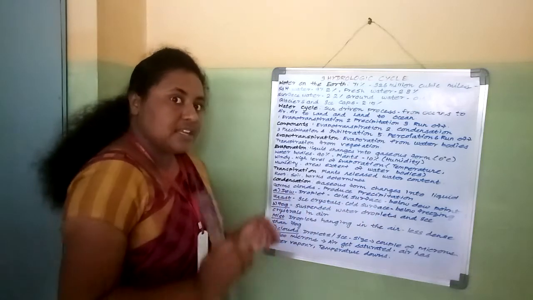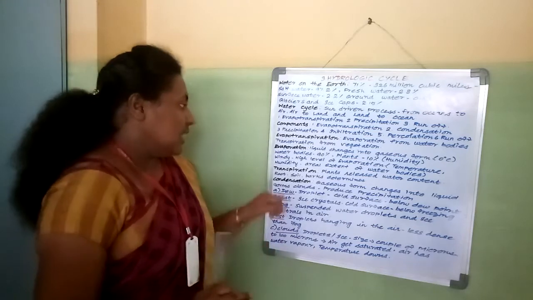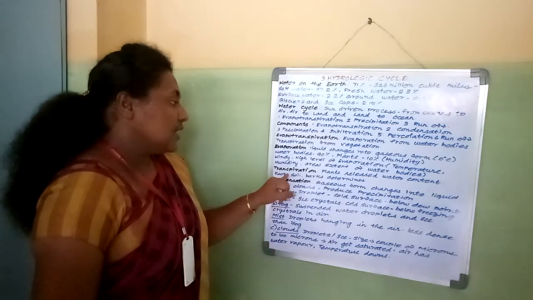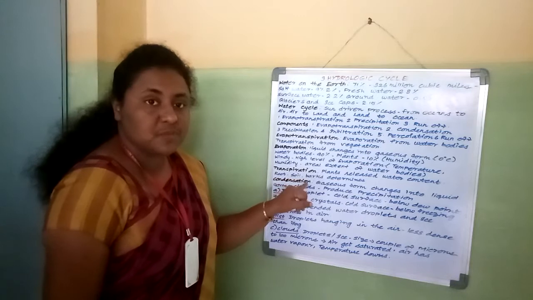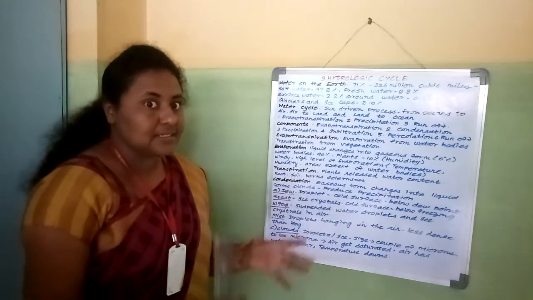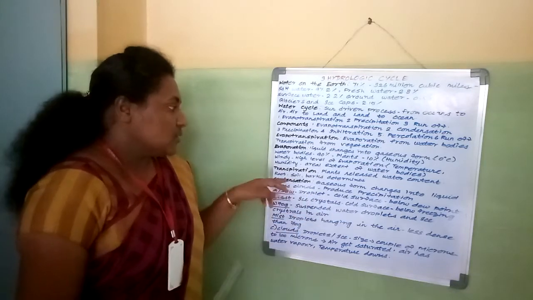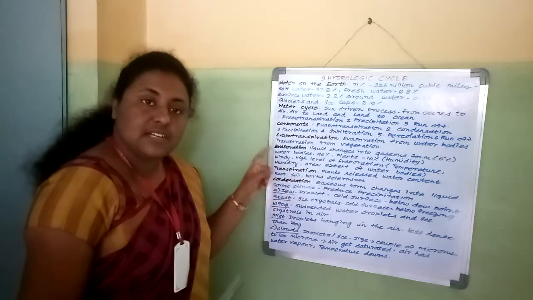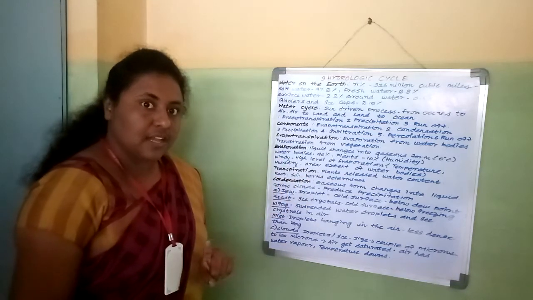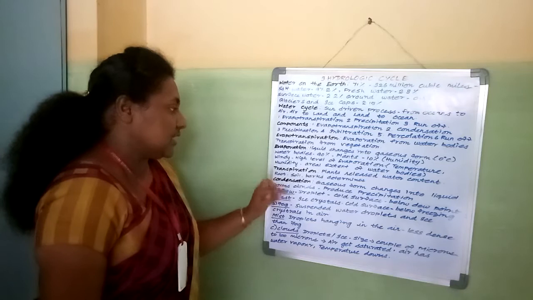So in this transpiration process of the plant, the root of the plant, the soil, the bark, the branches and other parts of the plant also determine the transpiration from one plant. Can you understand? Next one is condensation.